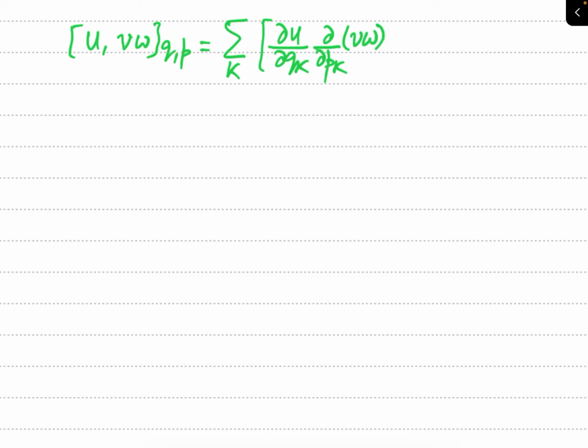Here, in place of the second variable there is a product of V and W, and minus del U by del PK, remember the definition, times del QK of VW.